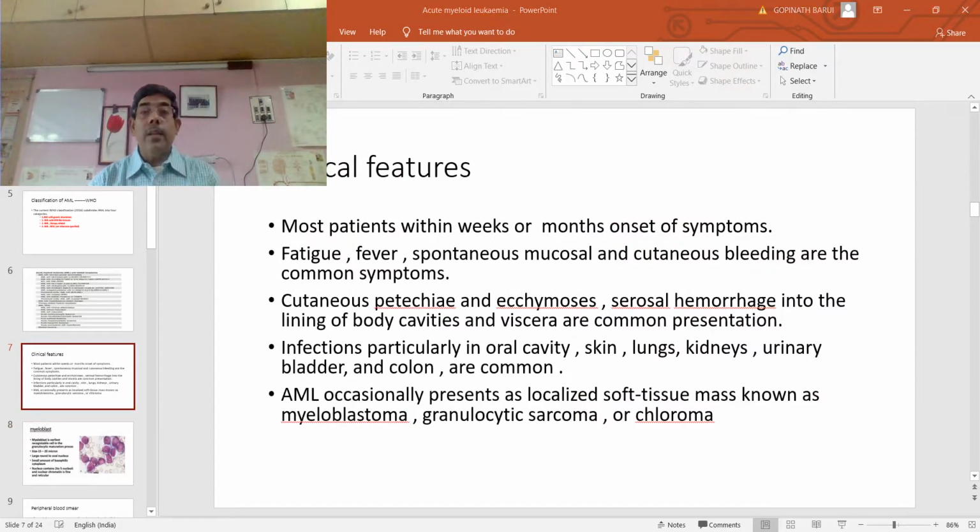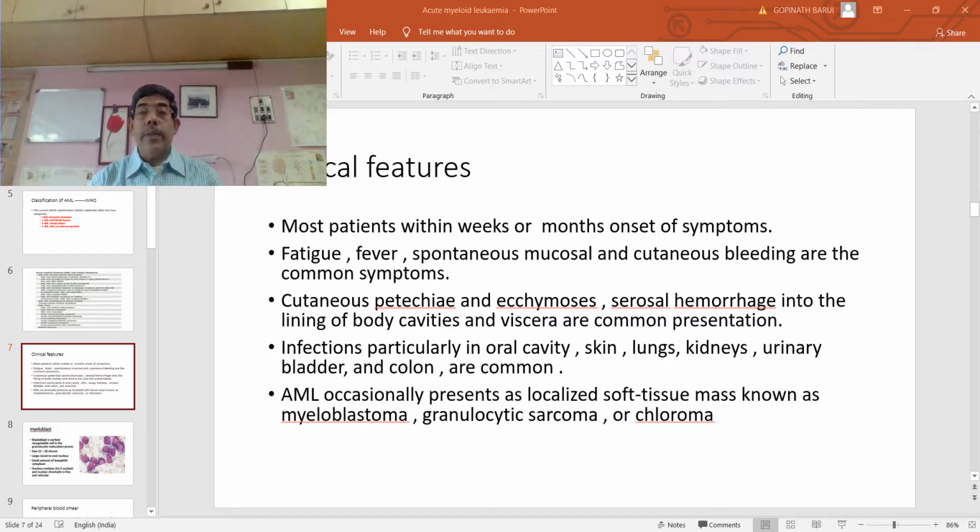Regarding the clinical features, most patients suffer from fatigue, fever, spontaneous mucosal and cutaneous bleeding, cutaneous petechiae and ecchymosis, and serosal hemorrhage into the lining of the body cavities.